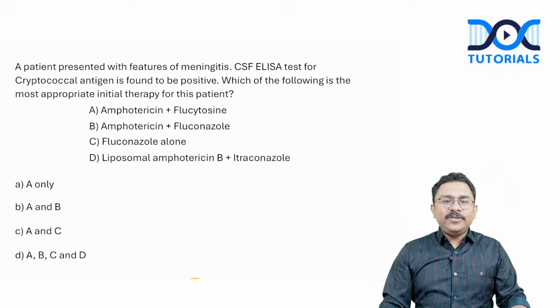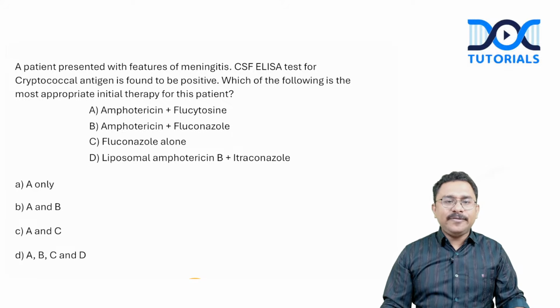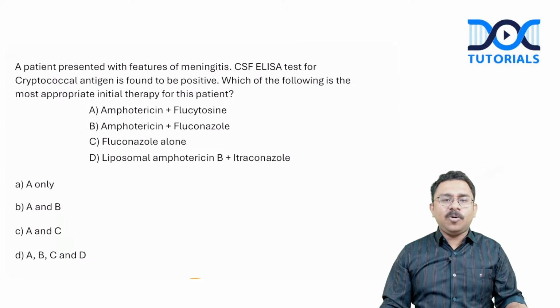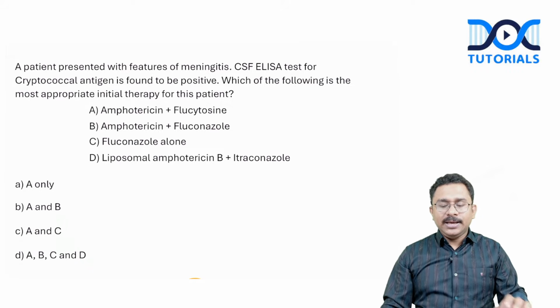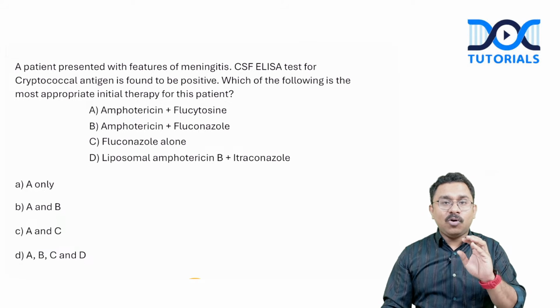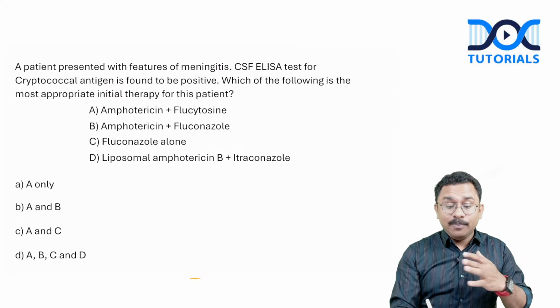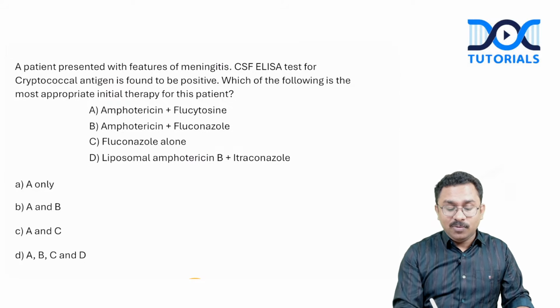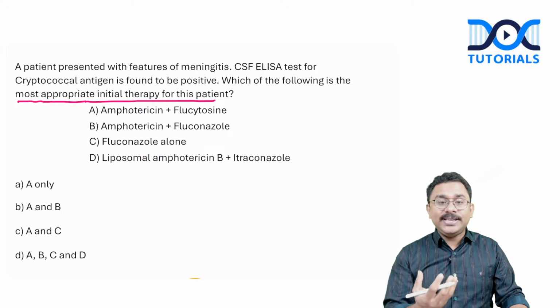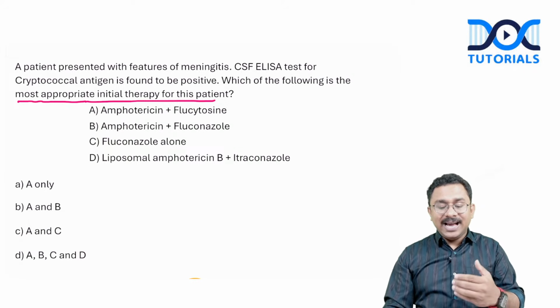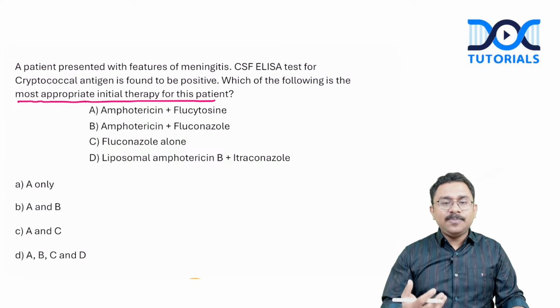A patient presents with features of meningitis. CSF ELISA for cryptococcal antigen was found to be positive. Which of the following is the most appropriate initial therapy for this patient? Now this is another scenario where I want the exact recall. This is one version of the recall that I got. Now you have to tell me whether this was the exact recall or not. The options are amphotericin plus flucytosine, amphotericin plus fluconazole, fluconazole alone, or liposomal amphotericin B plus itraconazole.